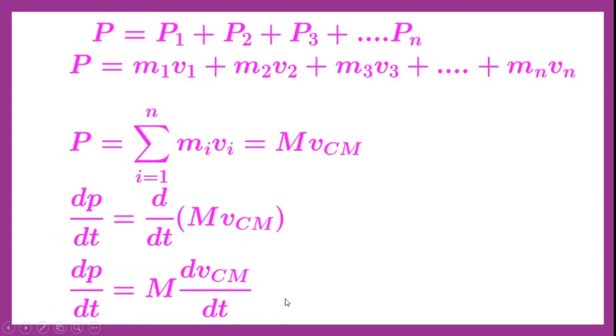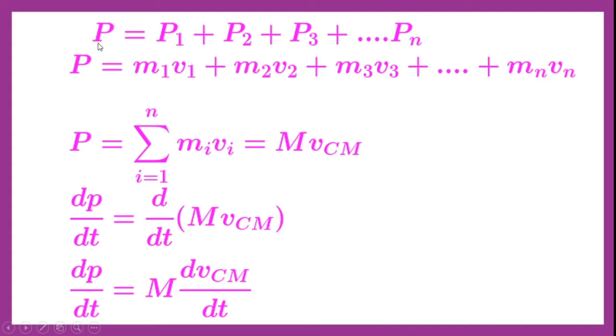If total linear momentum is denoted by the letter P, then the linear momentum of the first particle is P1, the second particle is P2, the third particle is P3, and the nth particle is Pn. So we have to add all the individual linear momenta to get our total linear momentum P.